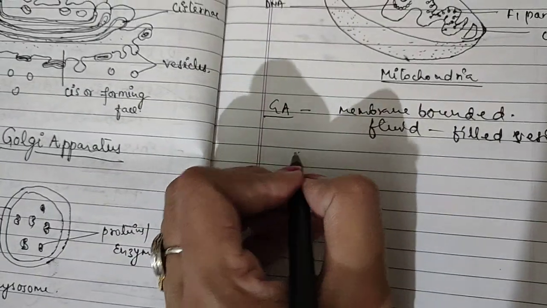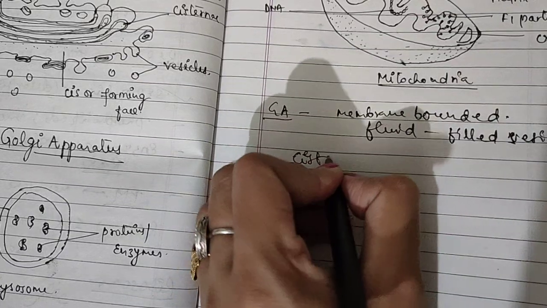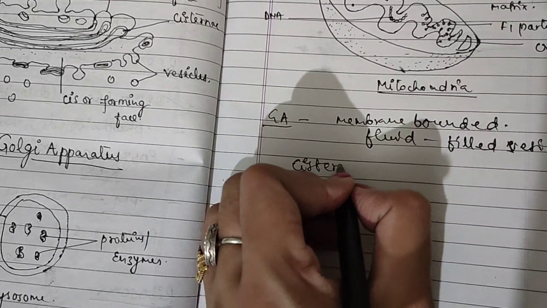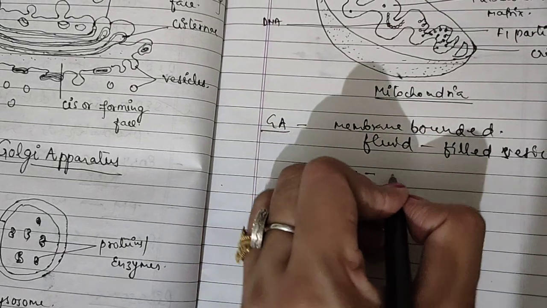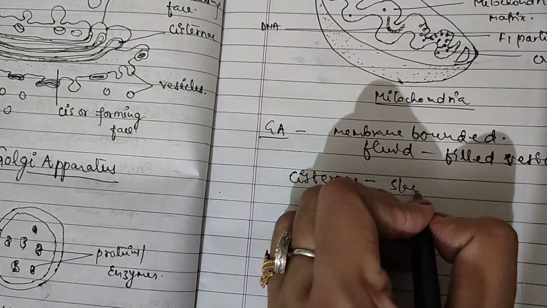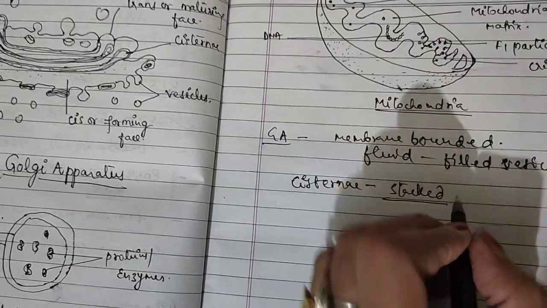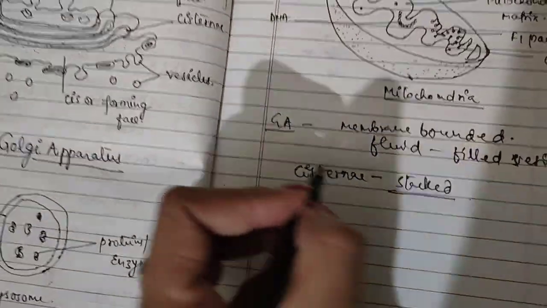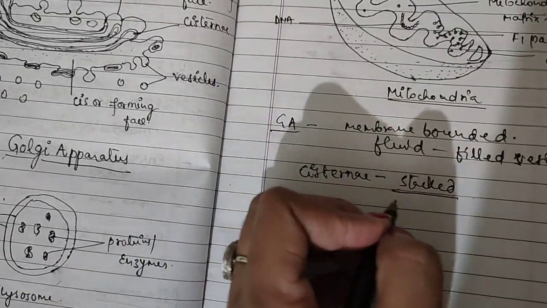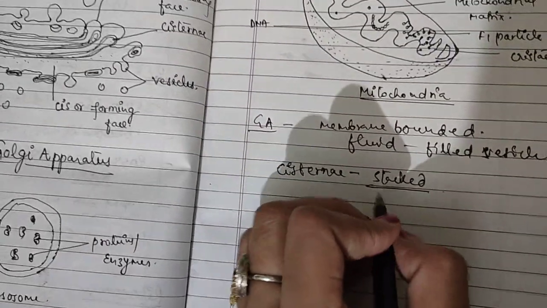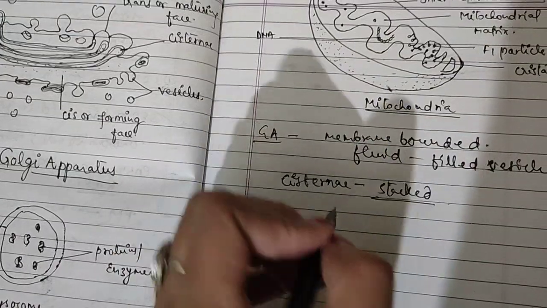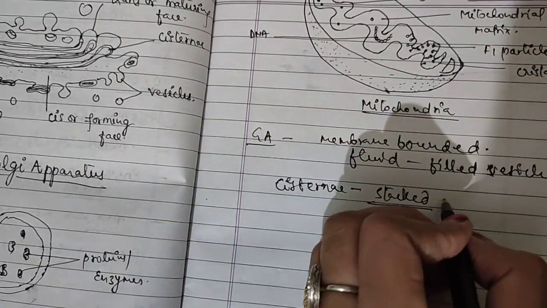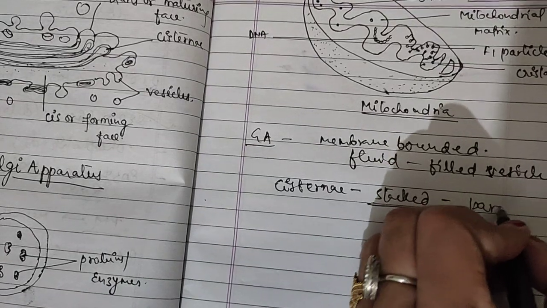The cisternae are stacked, meaning they occur one above the other, arranged in parallel rows.